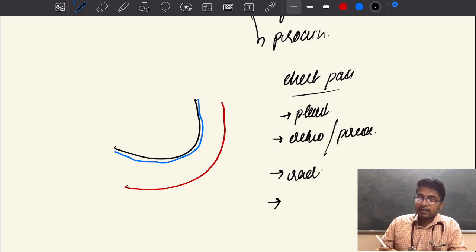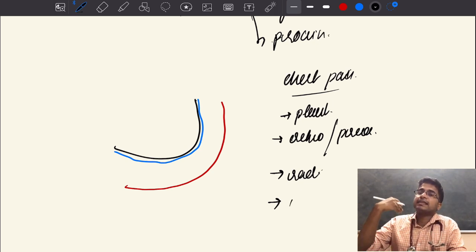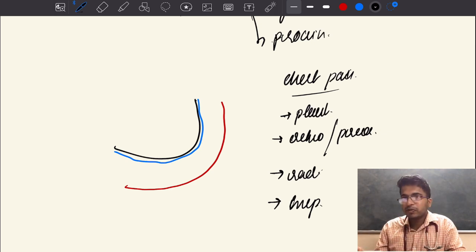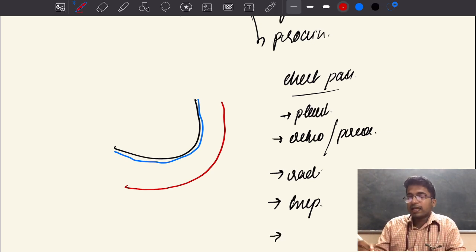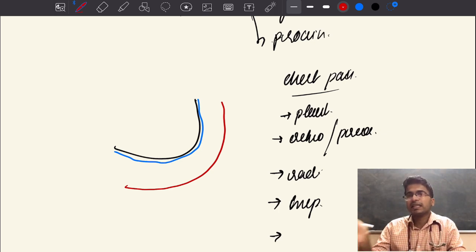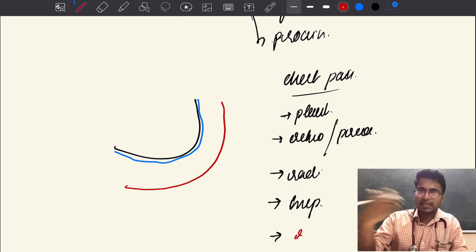That is, it's aggravated on inspiration with or without beat to beat variability. And what is the classical thing about the pain in acute pericarditis? This chest pain is relieved by sitting upright and leaning forward. Classical pericarditic chest pain, which is relieved by sitting upright and leaning forward.